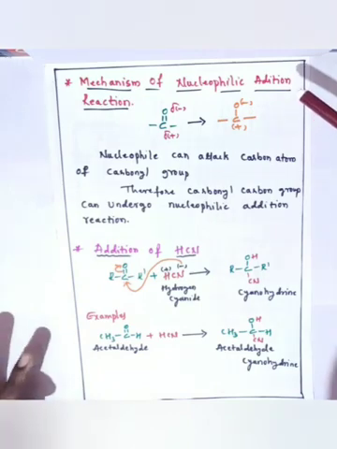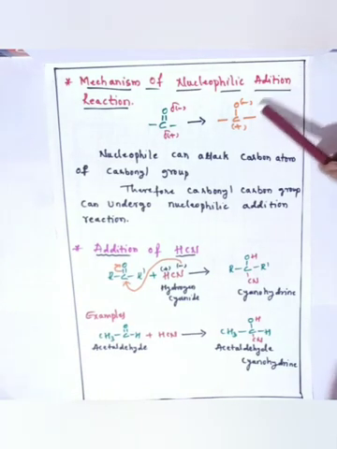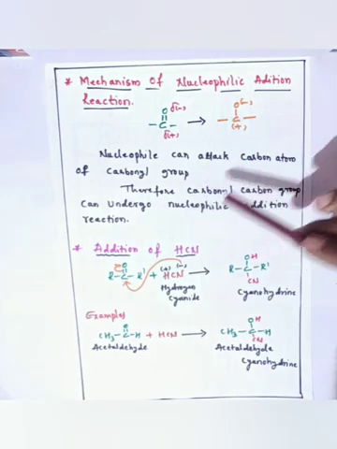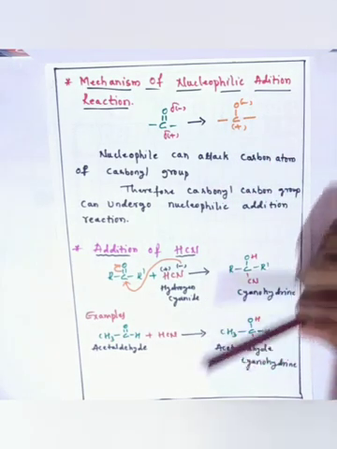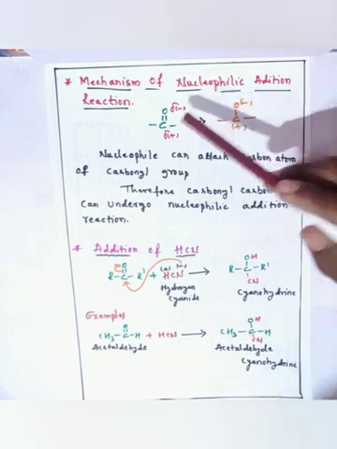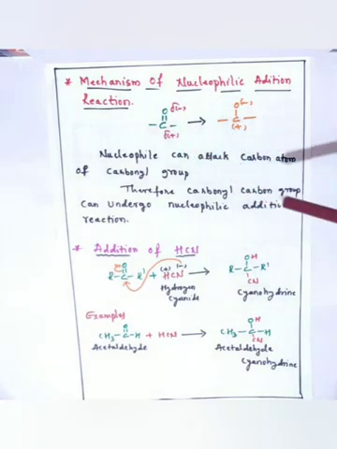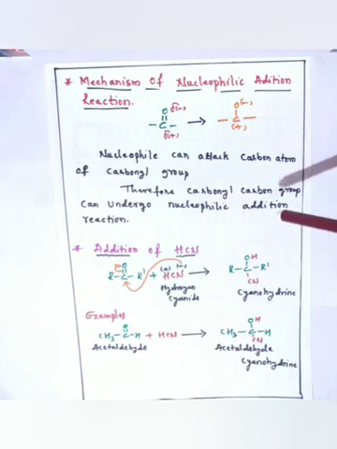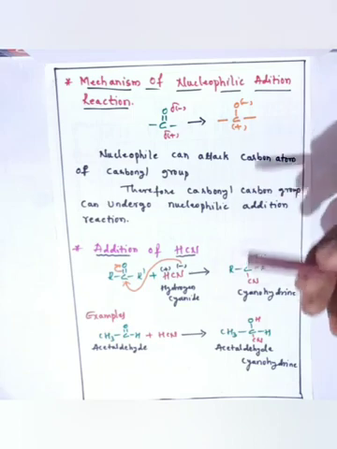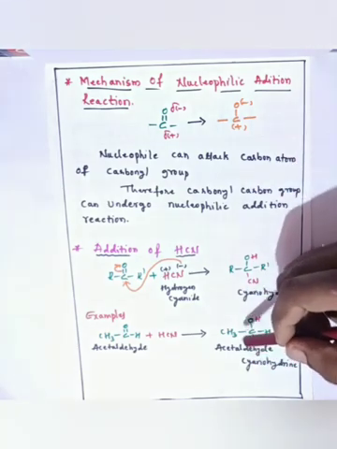The next point is the mechanism of nucleophilic addition reactions. So if you consider the carbonyl group, in the carbonyl group, oxygen is more electronegative than the carbon. So electronegativity is nothing but the ability of an atom to attract a bonding electron towards itself.